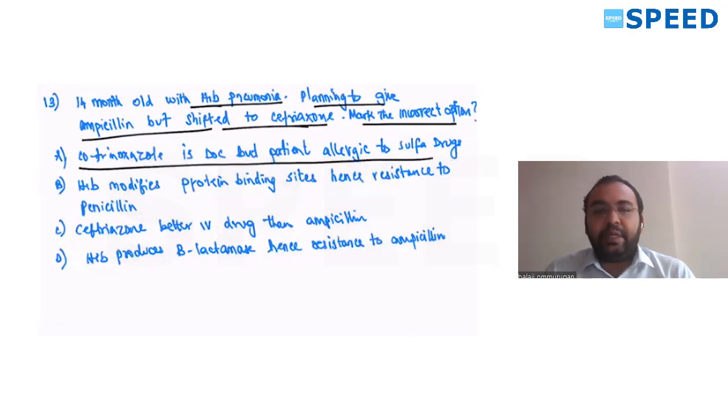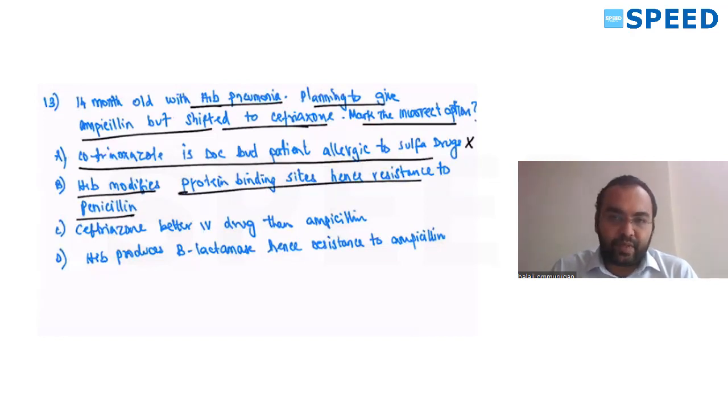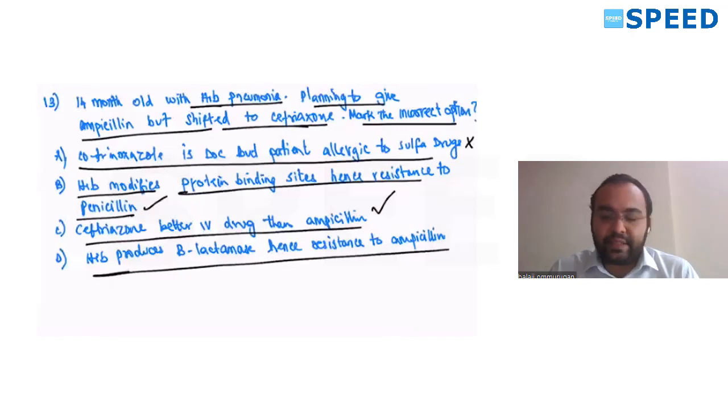Cotrimoxazole is a drug of choice, but the patient is allergic to sulfa drugs. That's why we changed from ampicillin to ceftriaxone. Cotrimoxazole is a drug of choice for Pneumocystis jirovecii pneumonia, not for H. influenzae pneumonia. So this is wrong. Haemophilus influenzae modifies penicillin binding proteins, hence resistance to penicillins. Correct. Ceftriaxone is a better IV drug than ampicillin. Correct. H. influenzae produces beta-lactamase and resistance. Correct. So the only option left is the incorrect option, cotrimoxazole. So that is the answer.